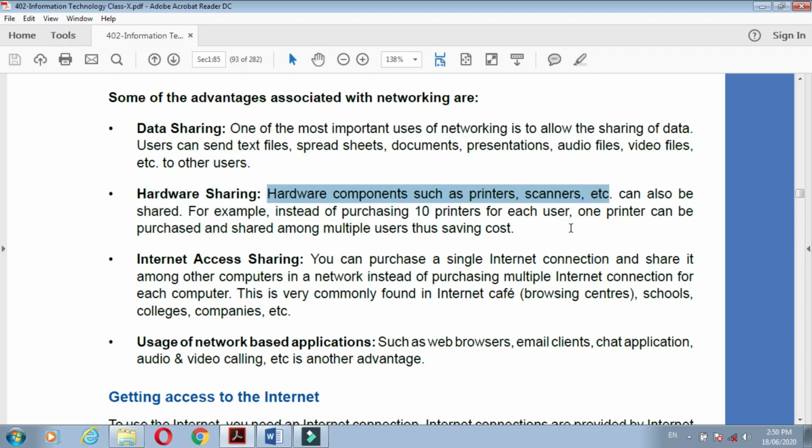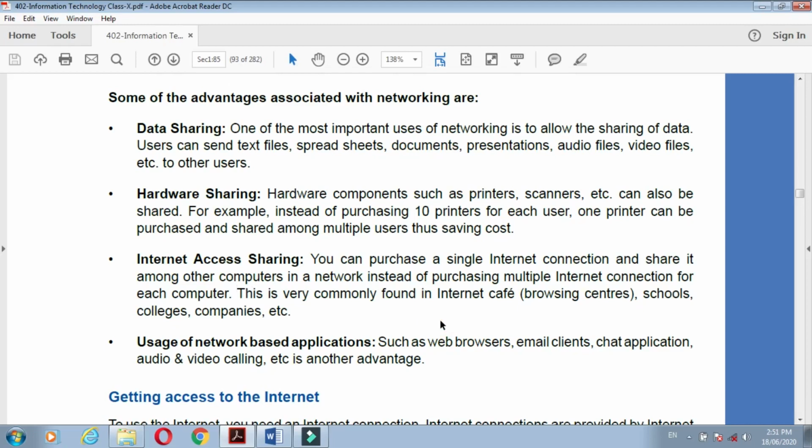Okay, so that is called hardware sharing. Now the third advantage is internet access sharing. You can purchase a single internet connection and share it among other computers in a network instead of purchasing multiple internet connections for each computer. If in our lab 20 computers are there, can we purchase 20 internet connections? No, that is a waste of money.